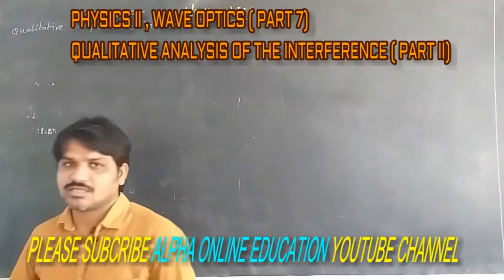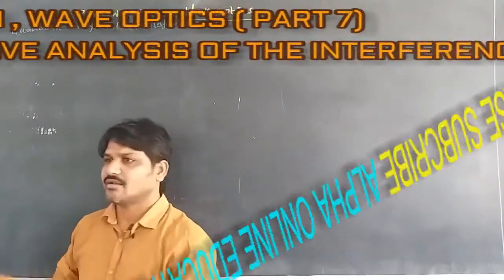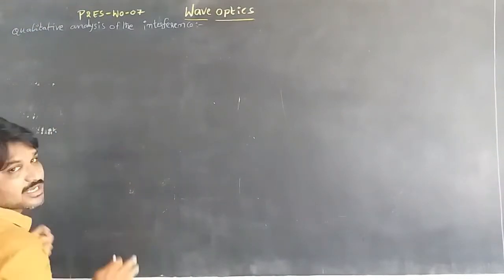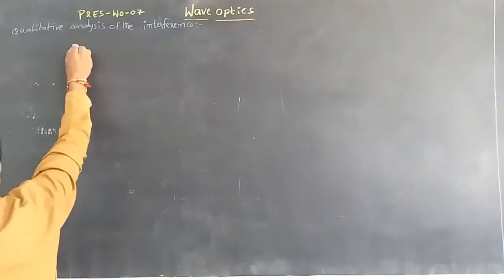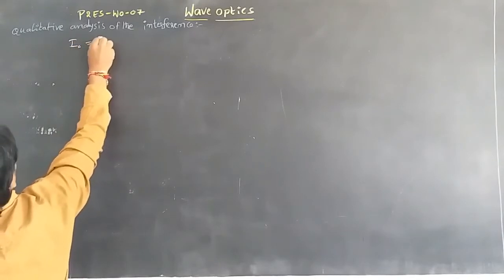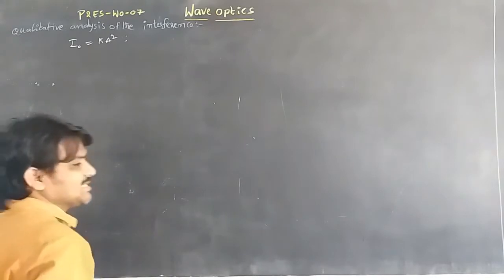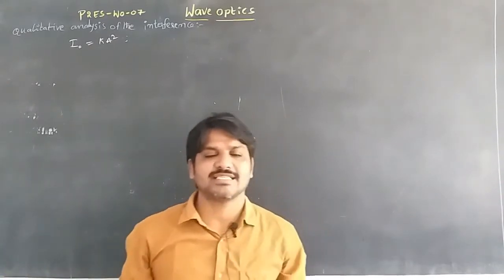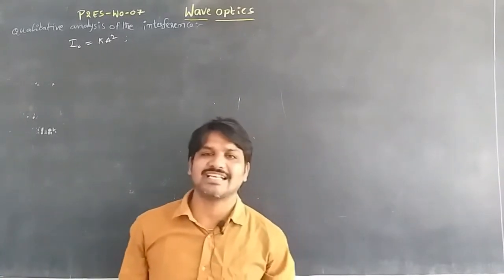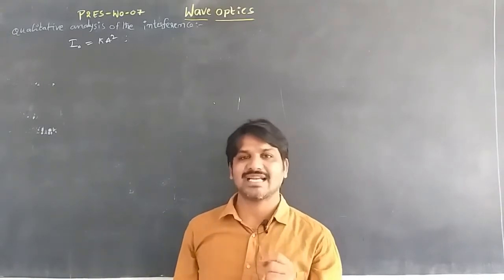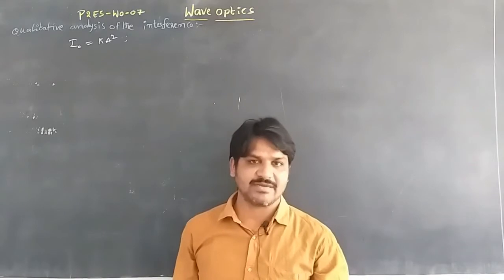The qualitative analysis of interference. We discussed in the previous video, in part 6, the continuation for part 6. Next we have I naught is equal to K a square, which means the intensity of an individual wave. We know that I is proportional to a square, which means the intensity of the wave is directly proportional to the square of its amplitude.